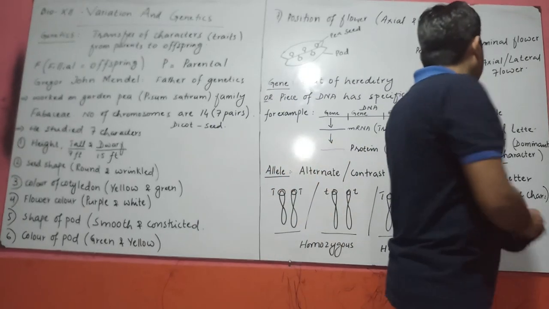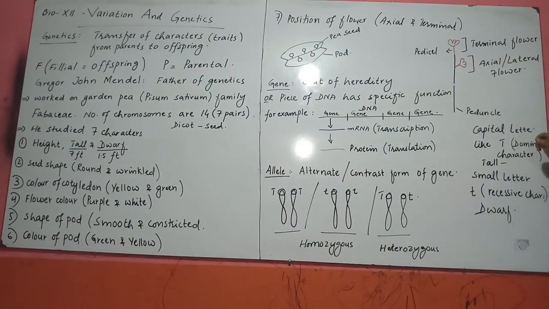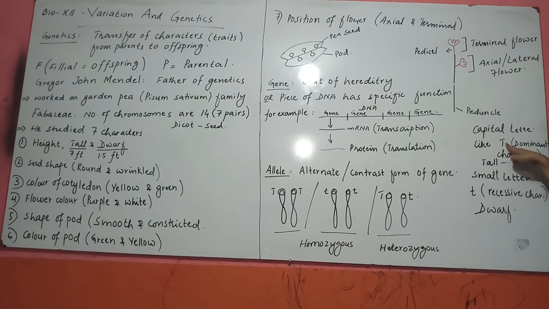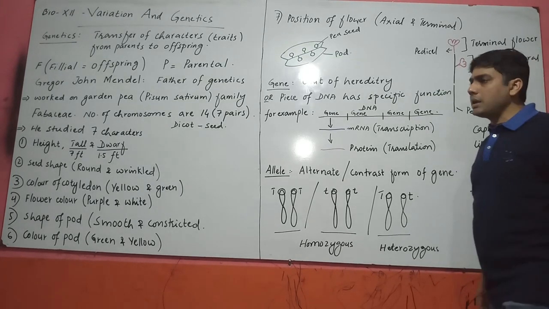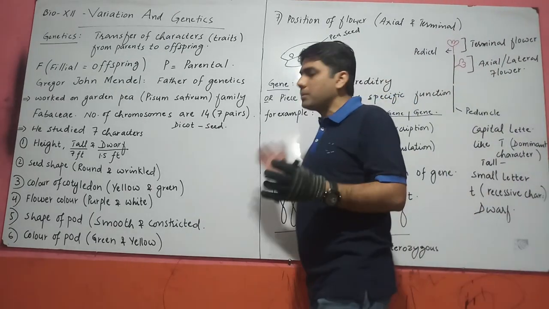Here we are discussing the allele. We indicate a dominant character in the form of a capital letter, like tall is a dominant character. So we write tall as a capital T, and small or dwarf is a recessive character. We write it as a small letter. So these are some basics. In the next lecture we will also discuss some other basics.